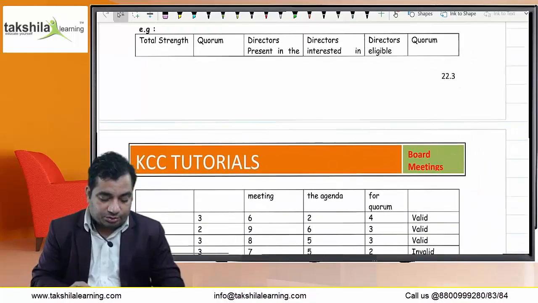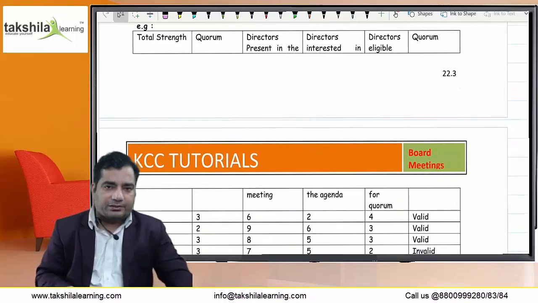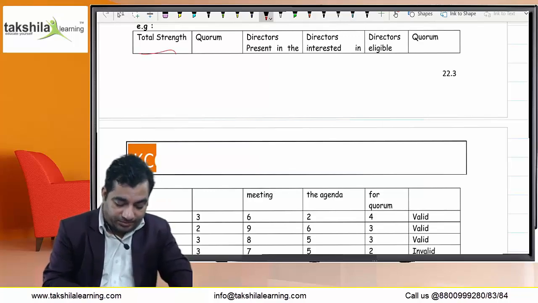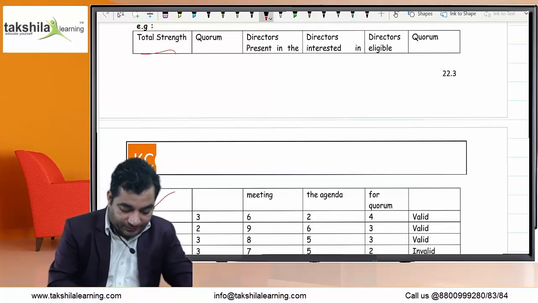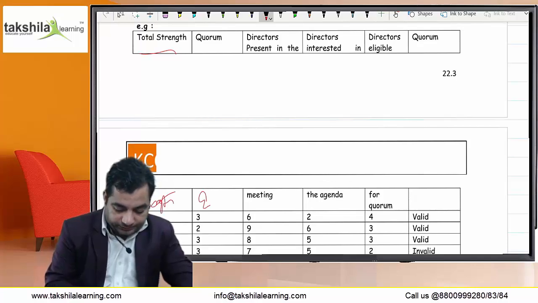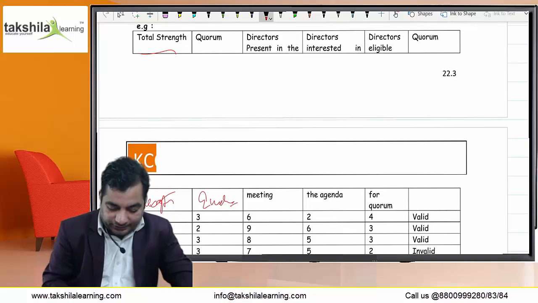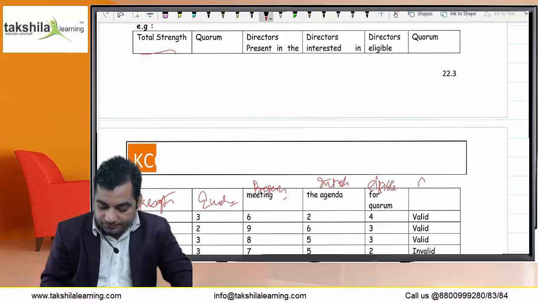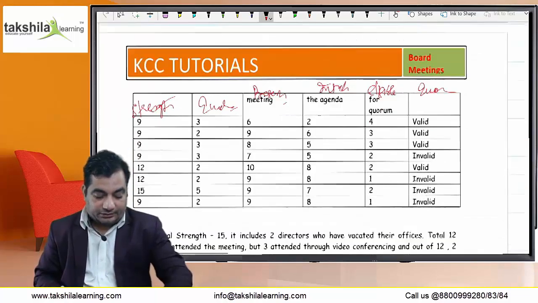I will explain two to three topics, and you have to read the remaining yourself. Total strength is given first. Next is quorum. Next is present. Interested. Then we will calculate the eligible quorum. Okay, let us study.